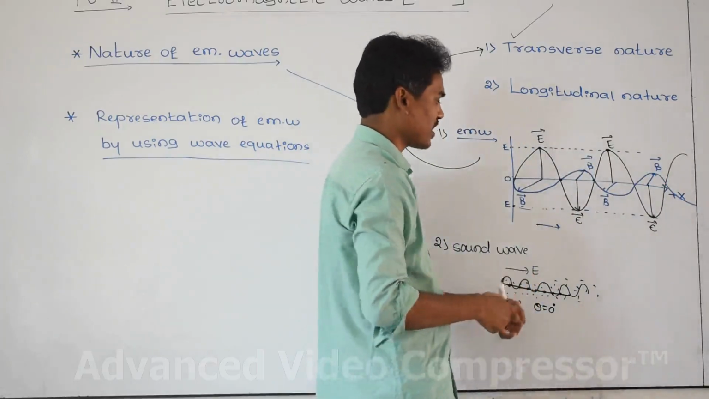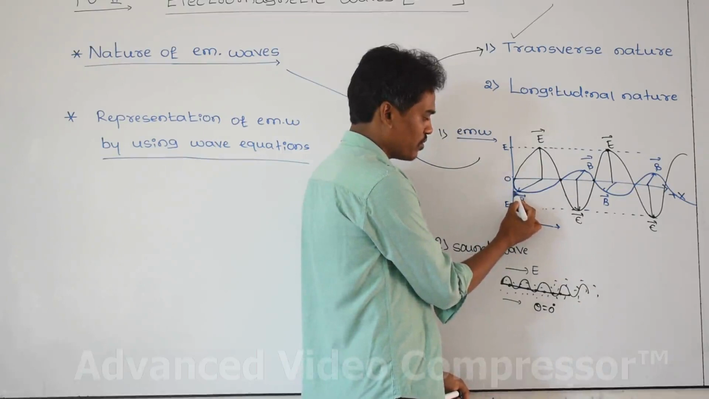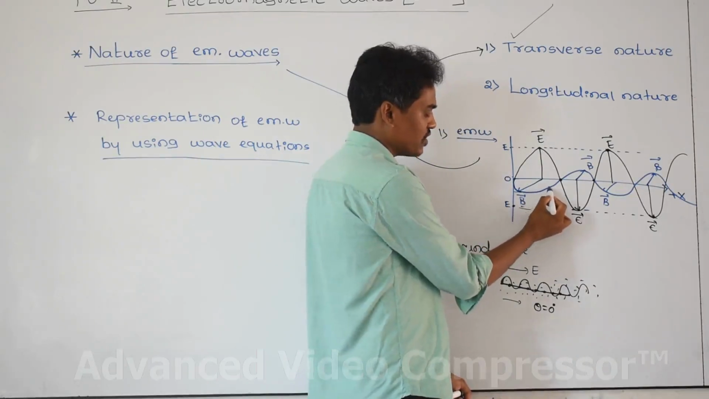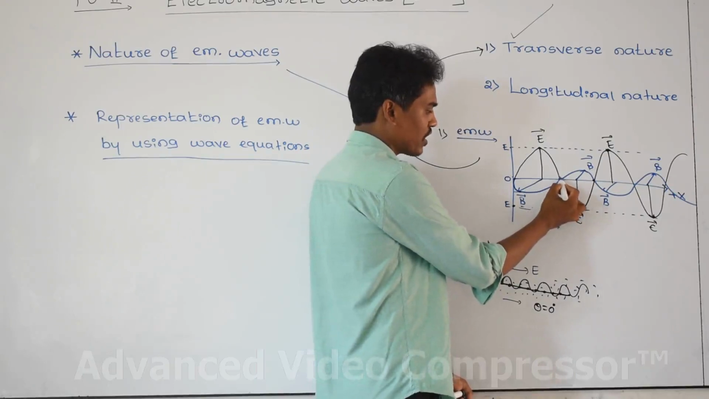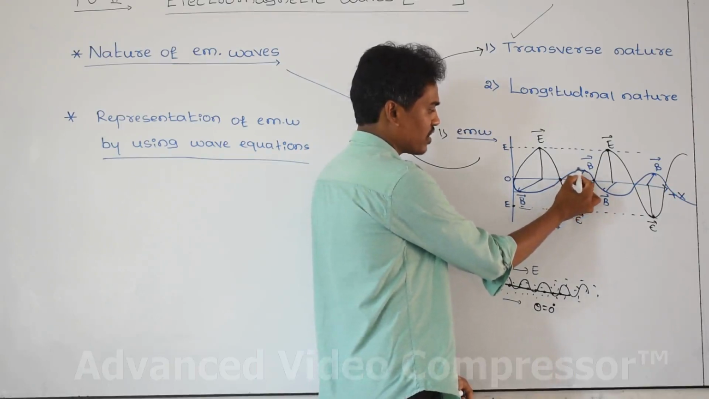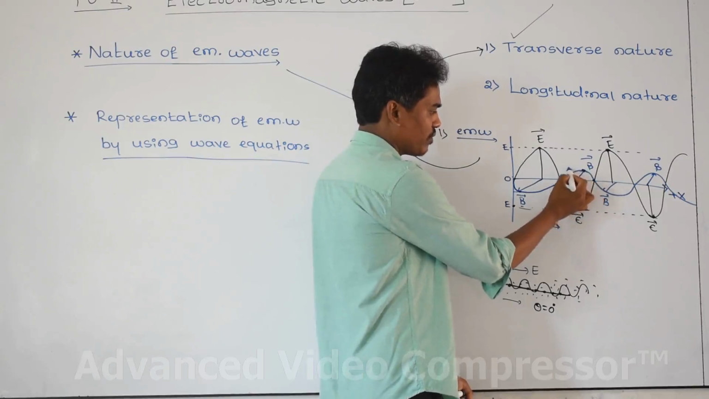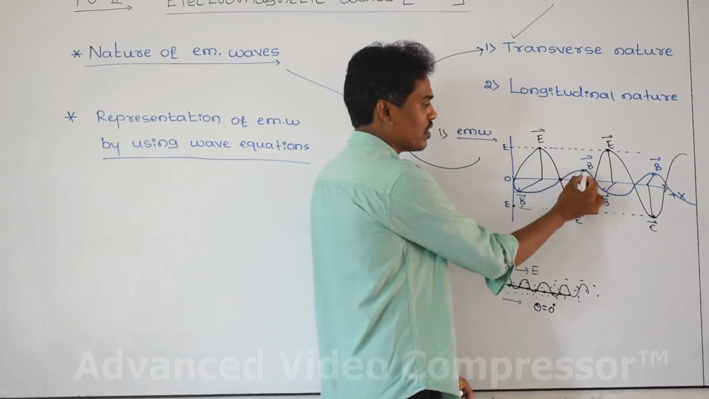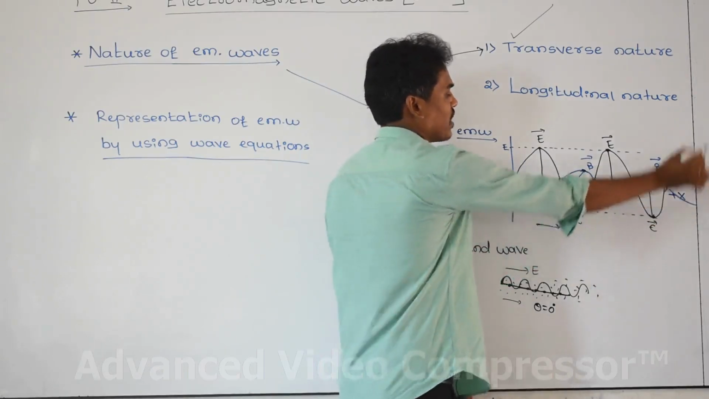And coming to the magnetic field, it goes on increasing, at this point the magnetic field becomes maximum, goes on decreasing, at this point the magnetic field value becomes zero, again goes on increasing, at this point the intensity of the magnetic field is maximum, again zero, increases, and so on continuously.